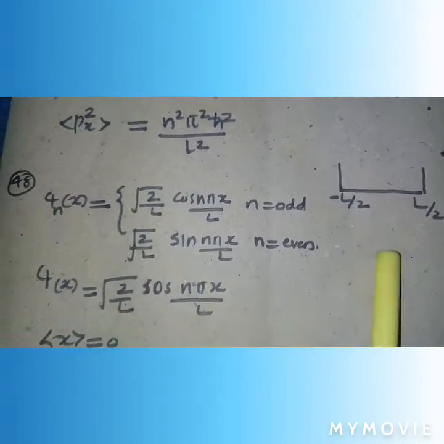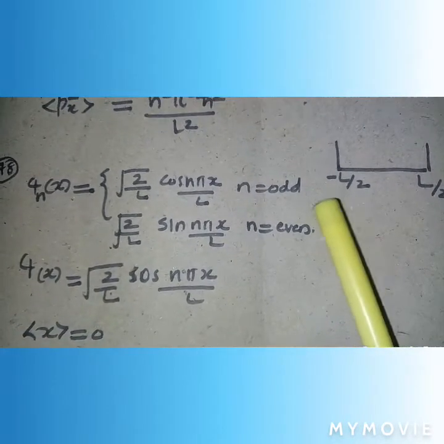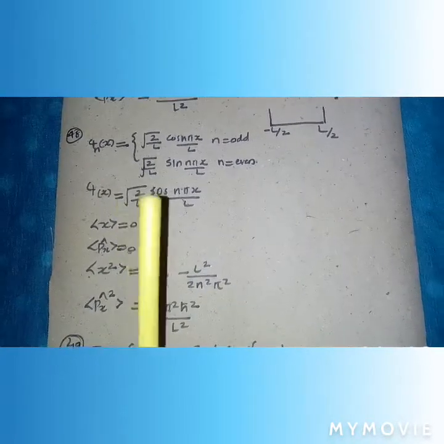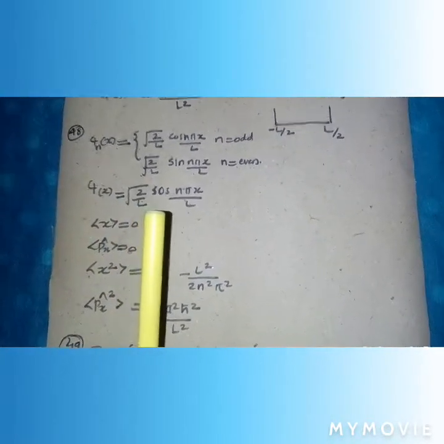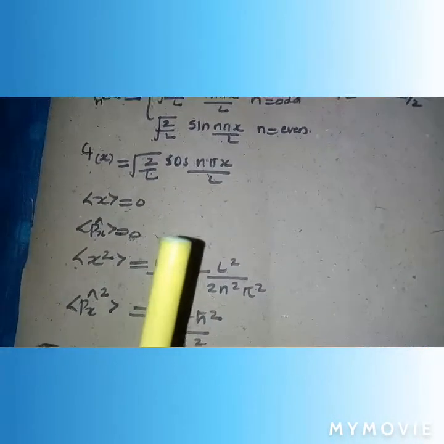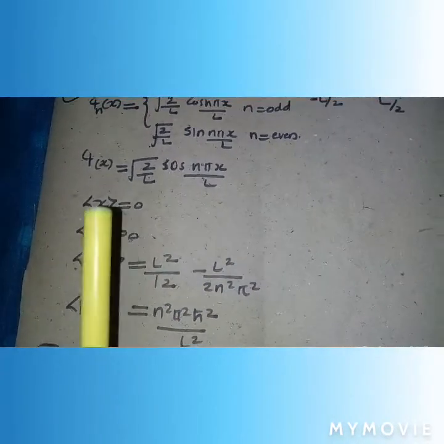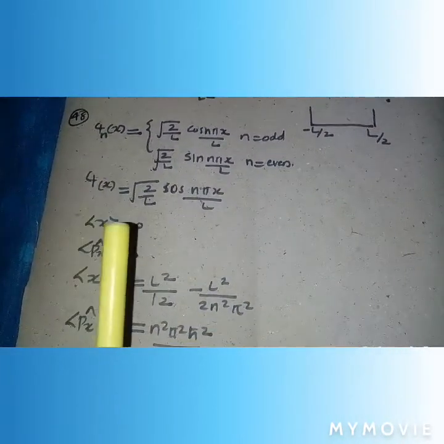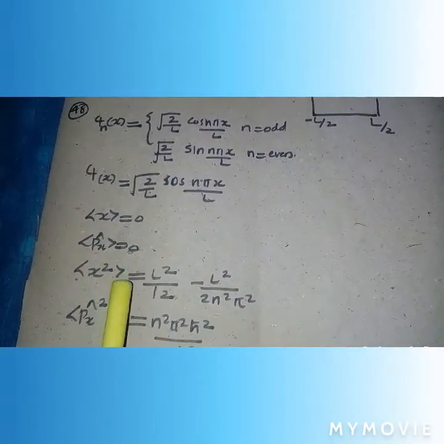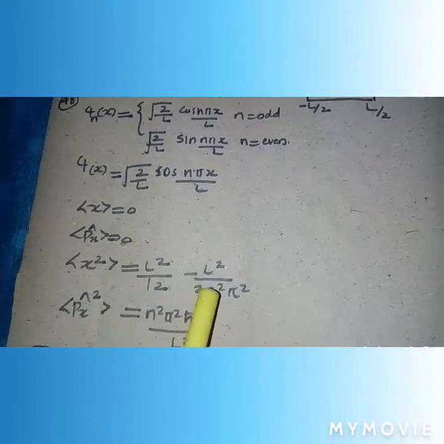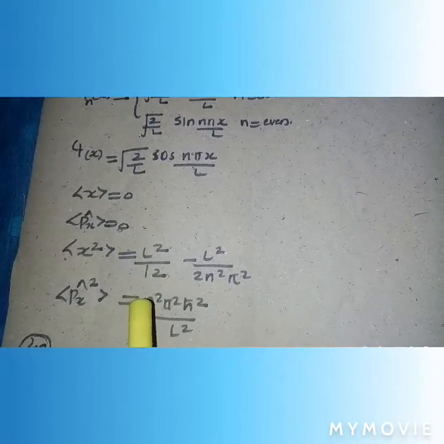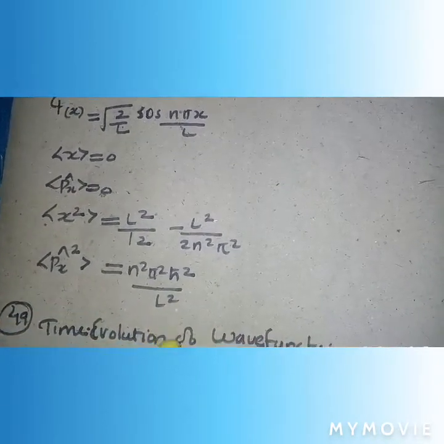For the particle in a box with length from minus L by 2 to plus L by 2, the wave function is under root 2 by L cos n pi x by L for n odd, and under root 2 by L sin n pi x by L for n even. The expectation of x for this box is 0, the expectation of px is equal to 0, the expectation of x square is L square by 12 minus L square by 2 n square pi square, and the expectation of px square is also equal to n square pi square h cross square divided by L square.